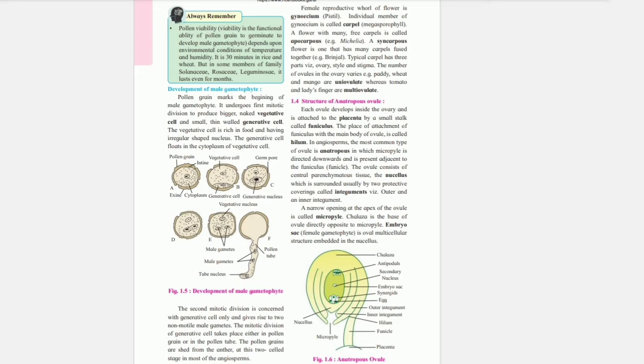Female reproductive whorl of flower is gynoecium, pistil. Individual member of gynoecium is called carpel.